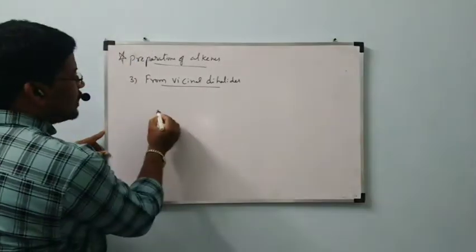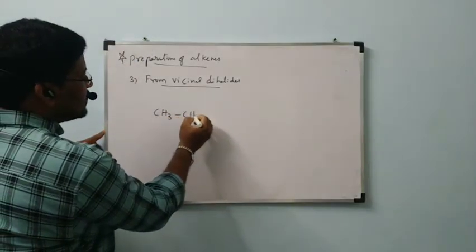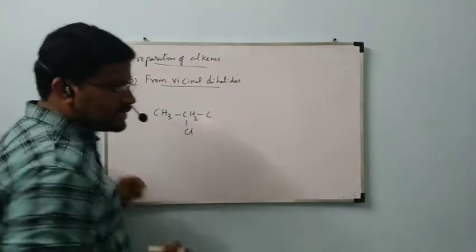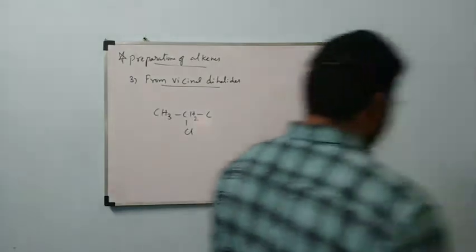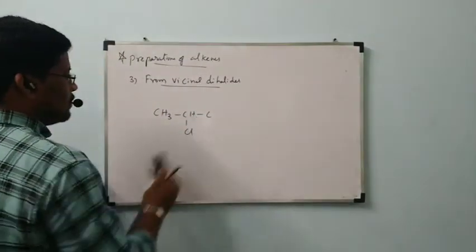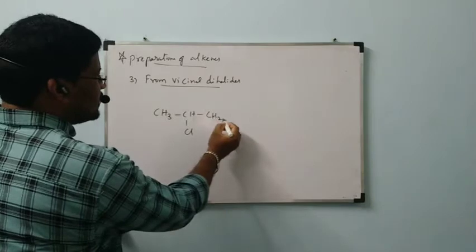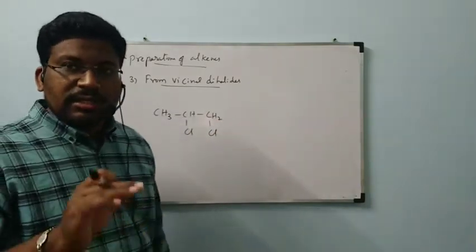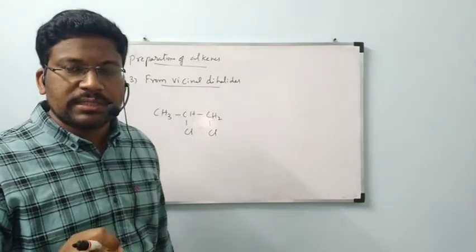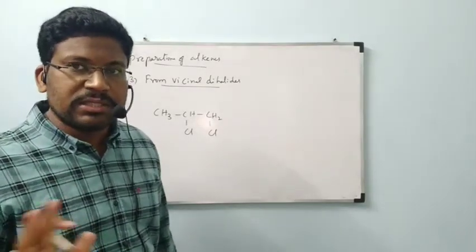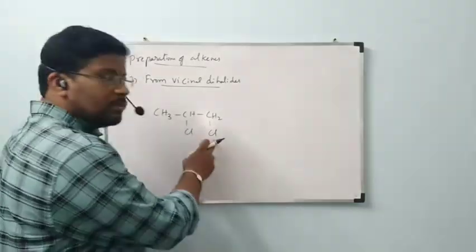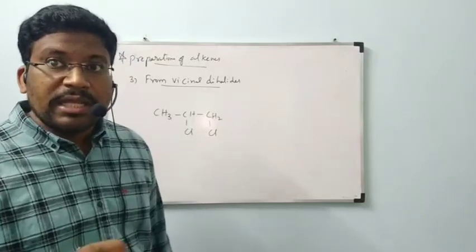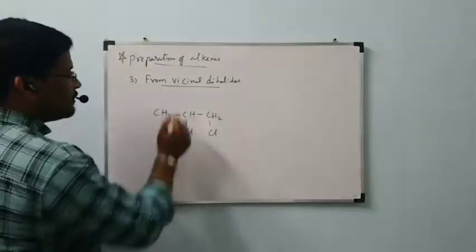Observe: CH3CHCl, CH2Cl. If adjacent, successive carbons have two halogens, chlorine and bromine, or bromine and bromine, any two, but two halogens must be on adjacent carbons. This is an example of vicinal.